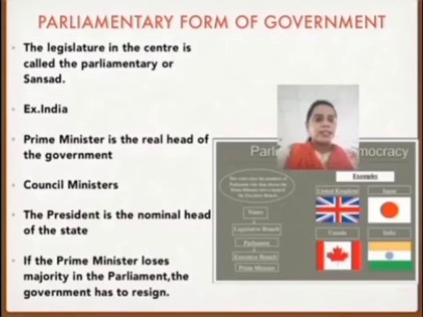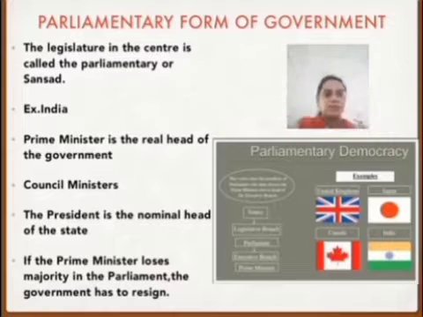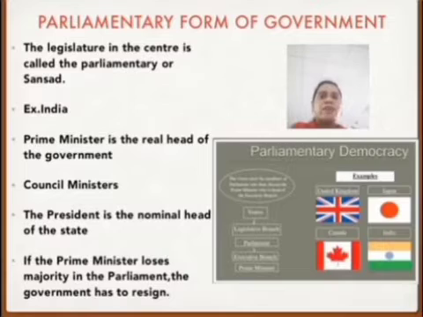Now, what is the parliamentary system? In a parliamentary form of government, the parliament is supreme and it represents the people. The legislature at the center is called the parliament or Sansad. So the central government is called the parliament or Sansad. For example, India has a parliamentary form of government. In this system, the prime minister is the real head of the government. She is the leader of the majority party in the parliament. The prime minister chooses ministers from among the party to form the council of ministers.